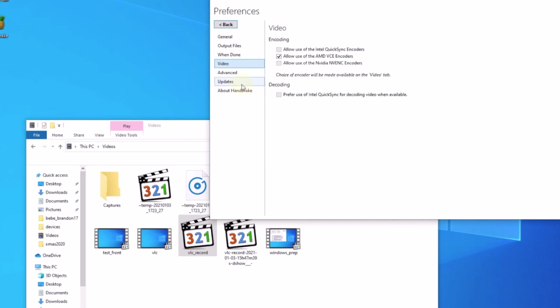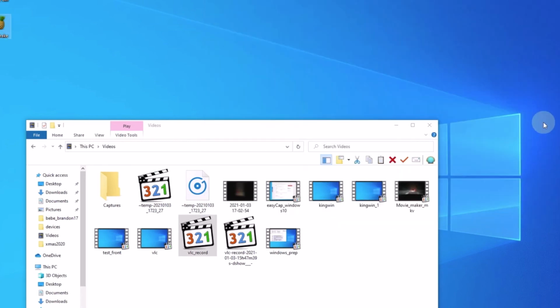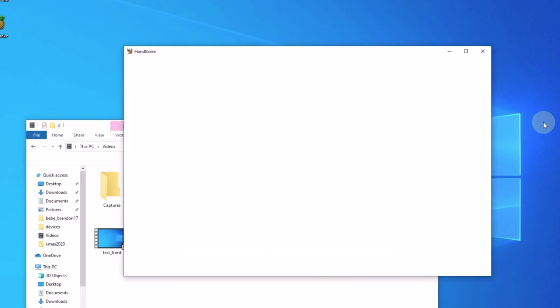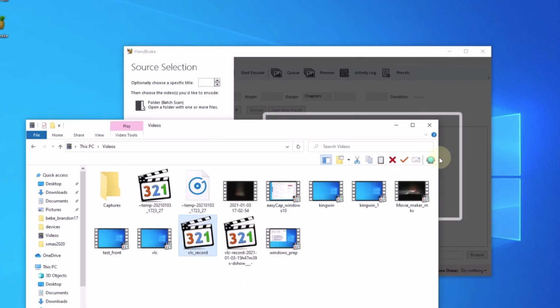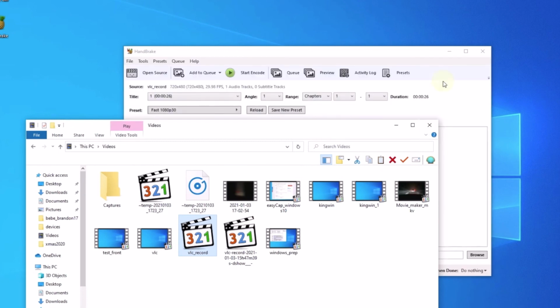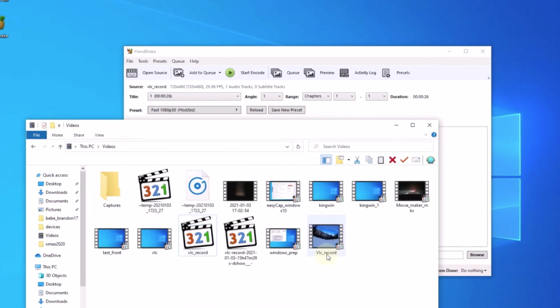All right, everything else is okay, just leave it the same. Drop a file. So let's start encode. All right, it's done. So now we have this.